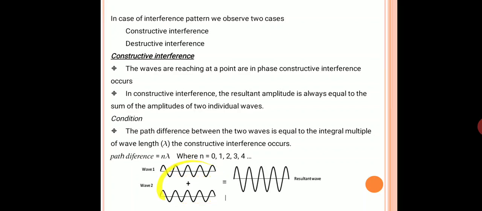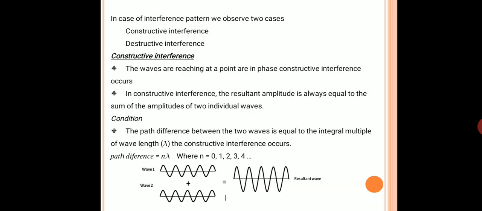By the superimposition of these two waves, the resultant wave is like that. When you observe the resultant wave, the intensity is modified compared with the initial waves. So in constructive interference, the resultant amplitude is equal to the sum of the amplitudes of the two individual waves.